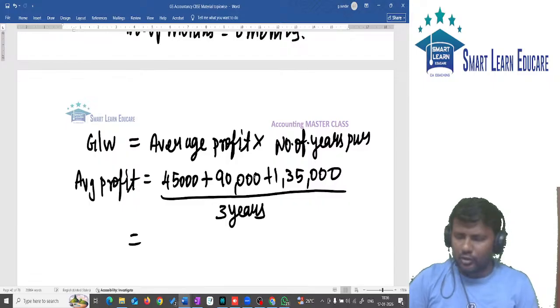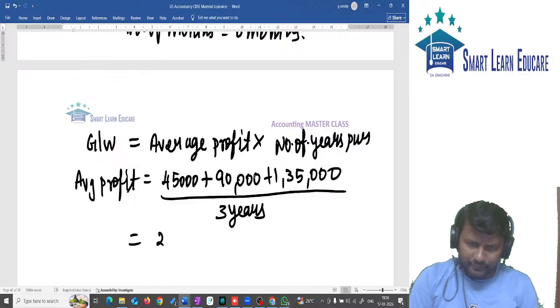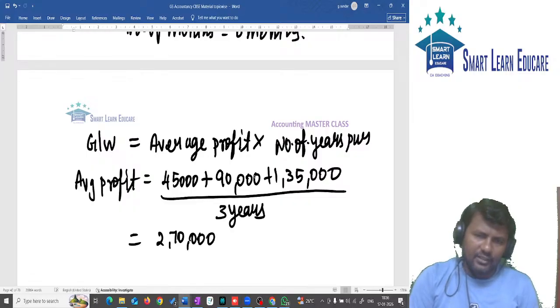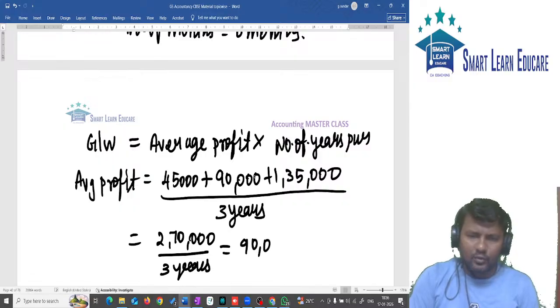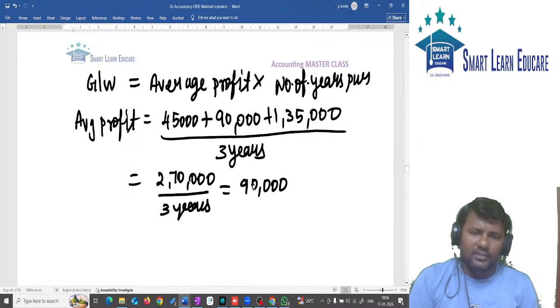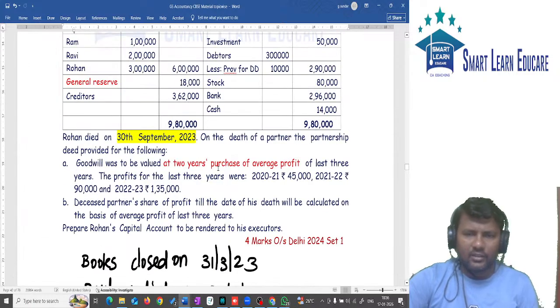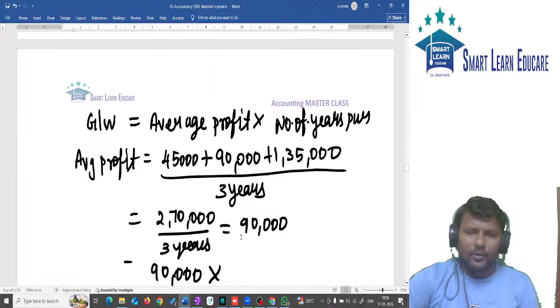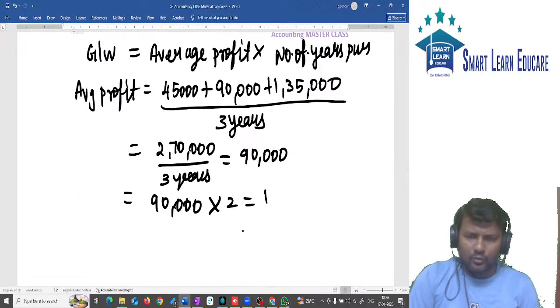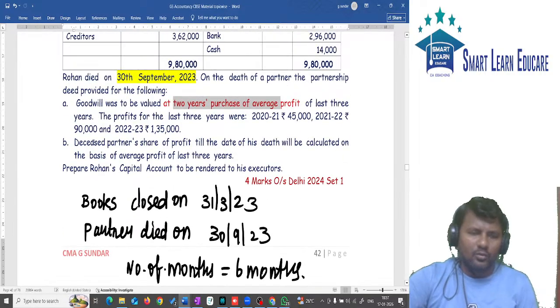First average profit: total 45 plus 90, 135; 135 plus 135, 270,000. 270,000 divided by 3 years will give you average profit as 90,000. If average profit is 90,000, goodwill is equal to 90,000 into number of years of purchase. How many years of purchase? In the question it is 2 years of purchase. Goodwill is 90,000 into 2, which will give you 1,80,000. So goodwill is over.